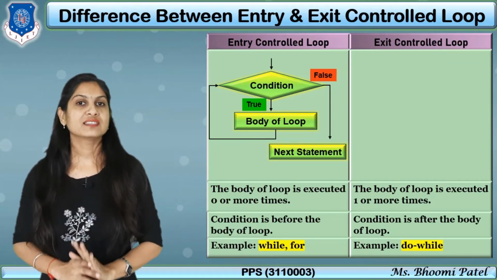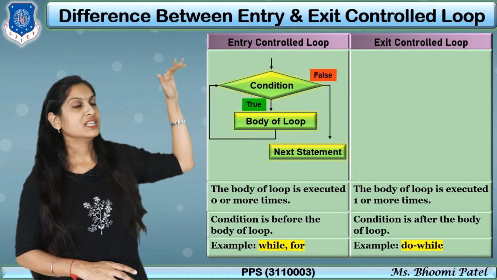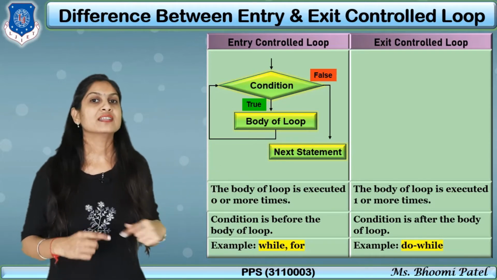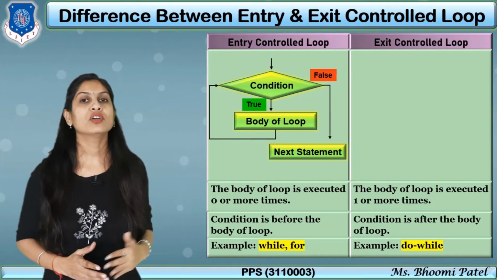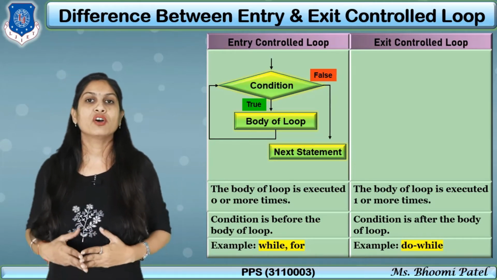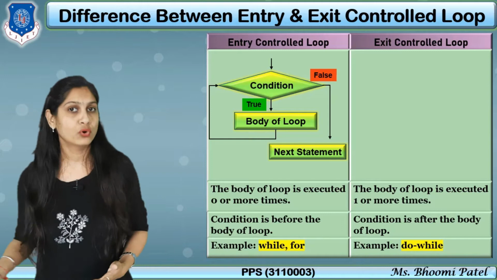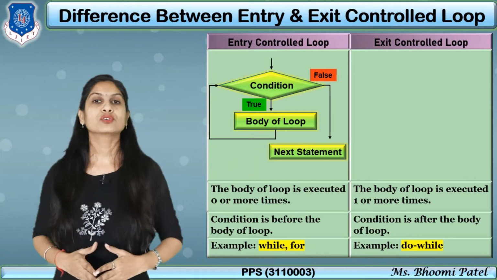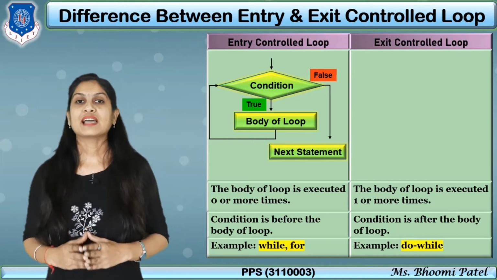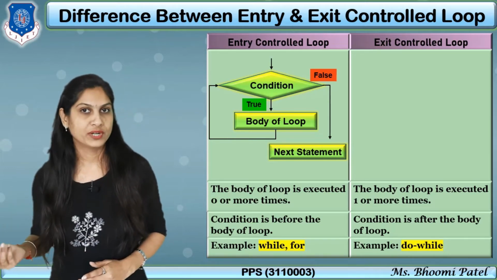So here you can see that if our condition is false, then the body of loop is executed 0 times. But if the condition is true, then the body of loop will be executed many times according to our condition. Now in an exit control loop, the body of loop is executed 1 or more times.